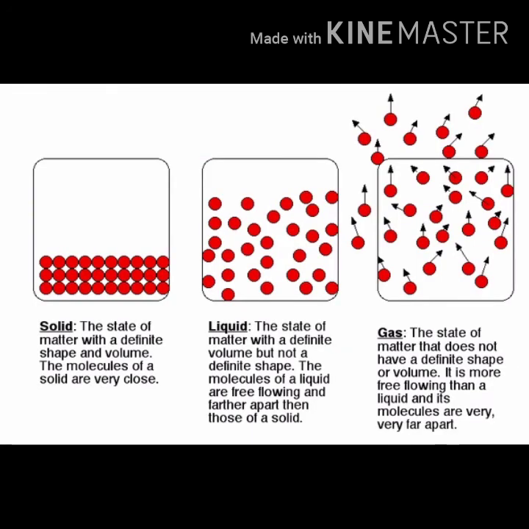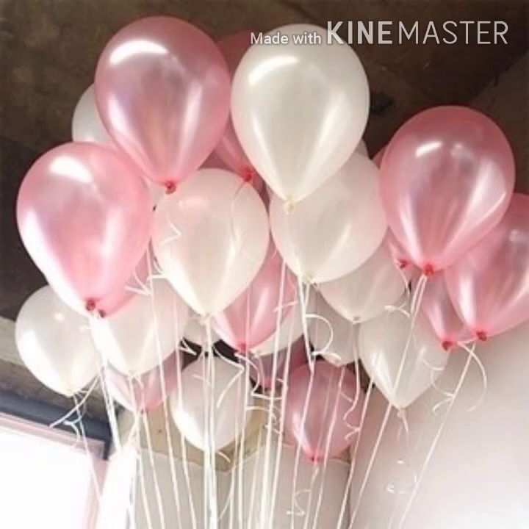Now let me explain in brief the characteristics of gas. The gas particles do not have any shape. They do not have any fixed volume, but they have weight, and the particles are not rigid. They move randomly in all directions and exert pressure on the wall of the container. These are the properties of gases.